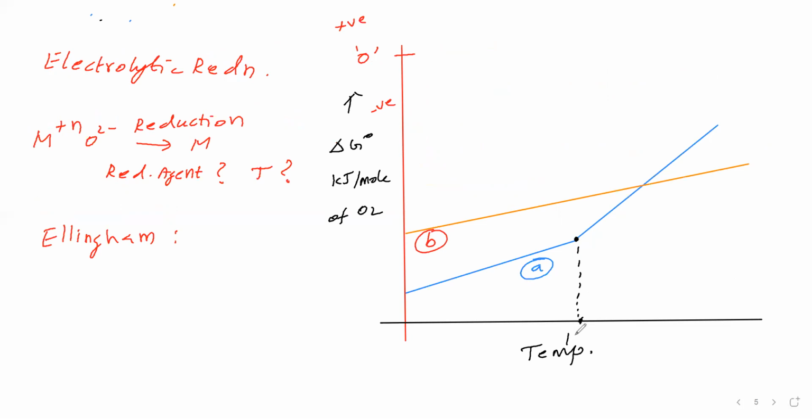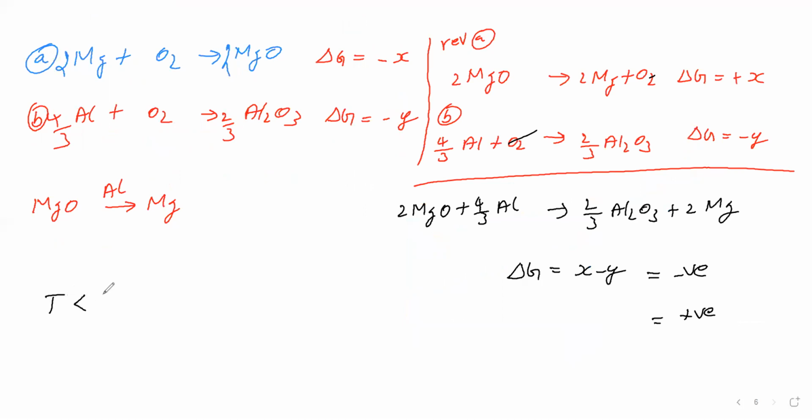This temperature is 1350 degrees Celsius. When the temperature is below 1350 degrees Celsius, for A, delta G is more negative, for B, delta G is less negative. Okay. So when the temperature is less than 1350 degrees Celsius, for this more negative, for this less negative.